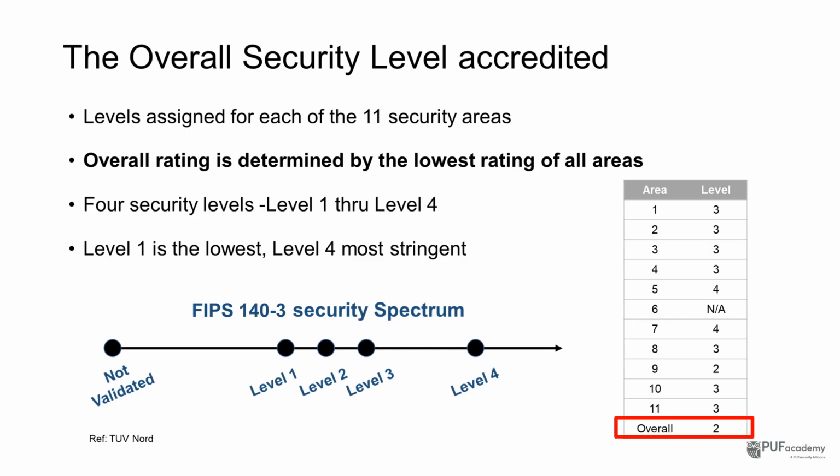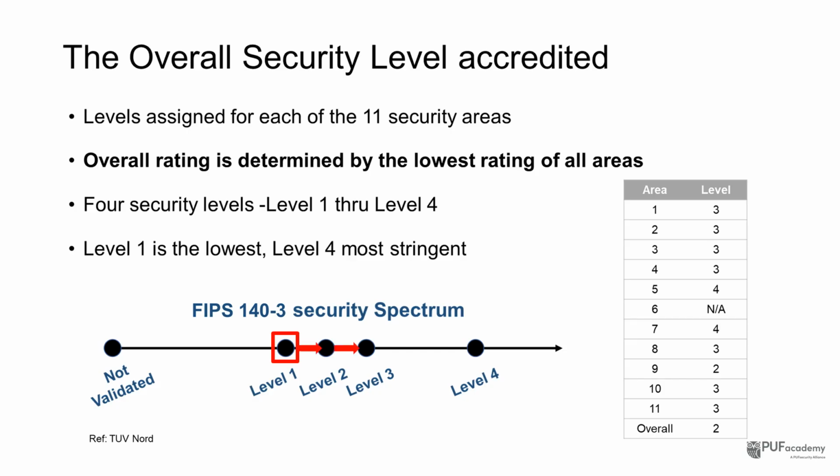So why does level 4 feel so far out of reach for most companies? The picture at the bottom of the slide makes it clear. The hardest jump is actually just getting from untested to level 1. At that point, you're not just tweaking something, you're building the whole foundation, defining the module boundary, writing full documentation, putting in self-tests like known answer tests, setting up key management procedures, and proving design assurance. That's a lot of work if you're starting from zero.